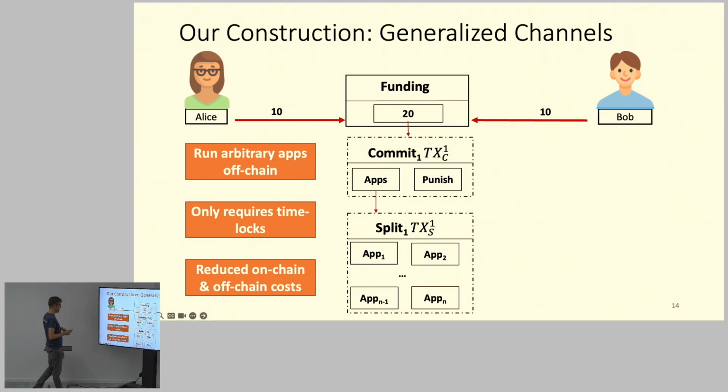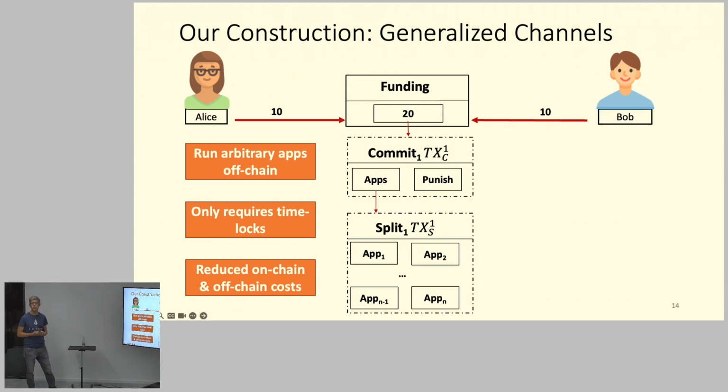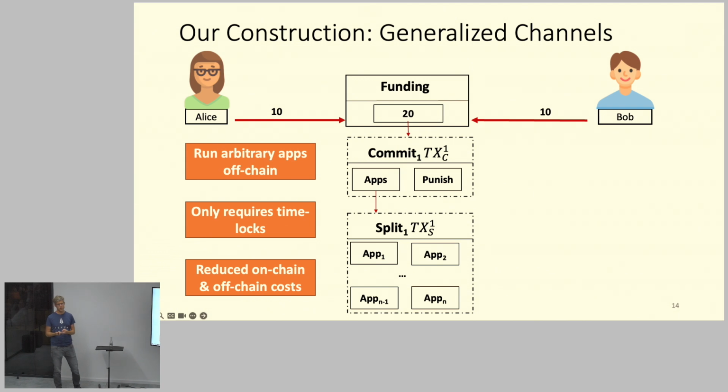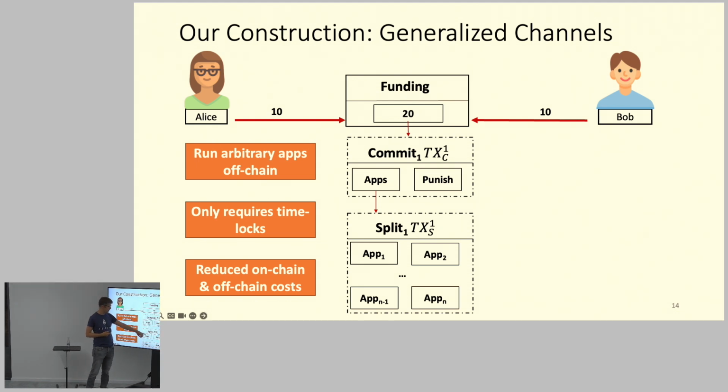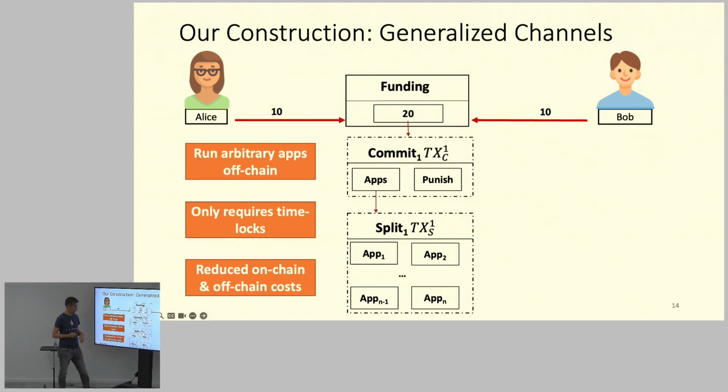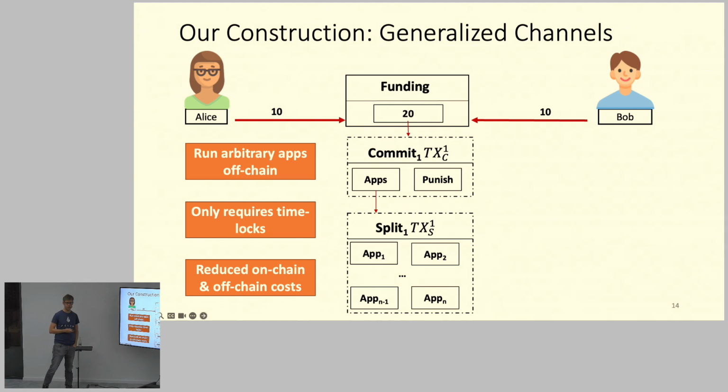Like in Bitcoin, you have it, but I think in Zcash, for example, you don't have hash locks, at least in the version that we looked into at that time. You only have time locks there, but no hash locks, so you can actually run our generalized channels over Zcash. Okay. And it has reduced on-chain and off-chain costs because we have only one commit transaction, and this punishment mechanism works in a more clever way.